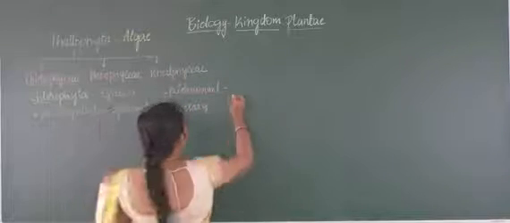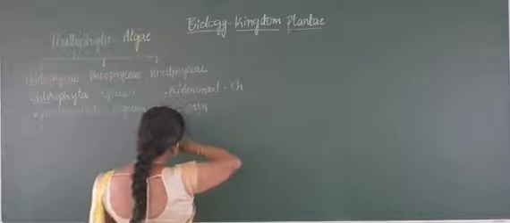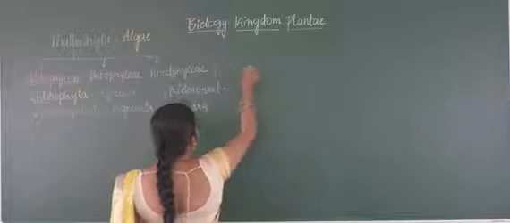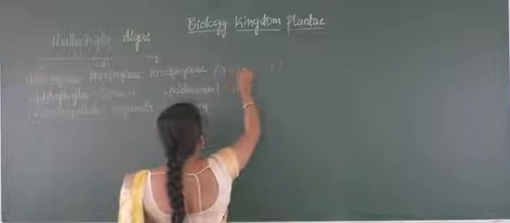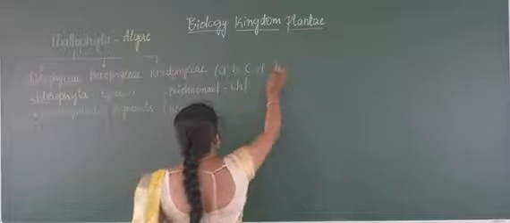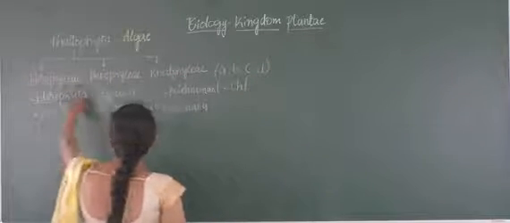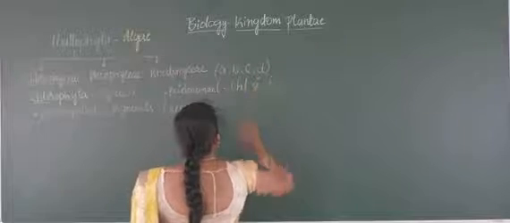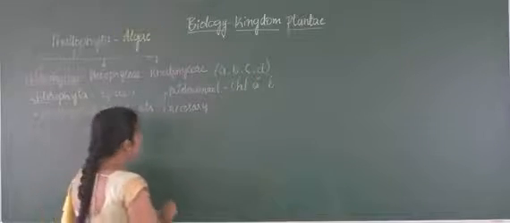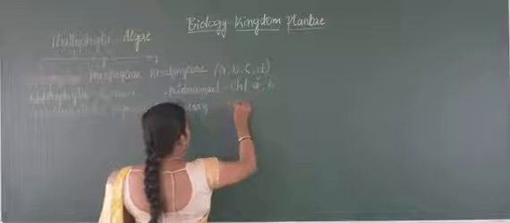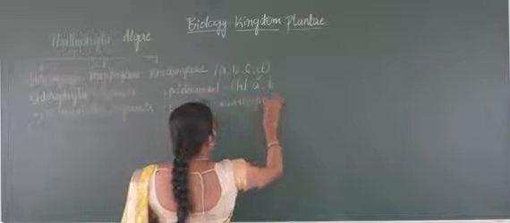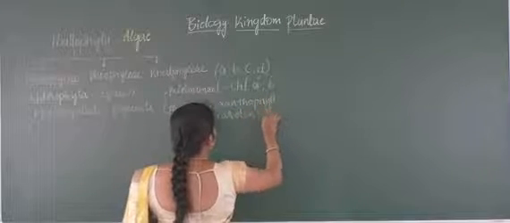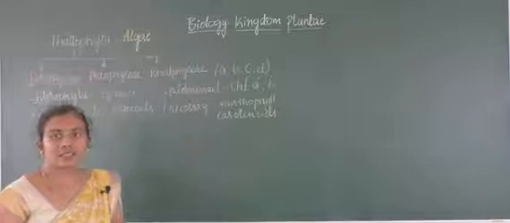First, the predominant one is chlorophyll, and chlorophyll has 4 different types, A, B, C, D. But in Chlorophyceae, there will be the presence of only chlorophyll A and B as major pigments, and accessory pigments are xanthophyll and carotenoid, right? So these 2 are the accessory pigments.